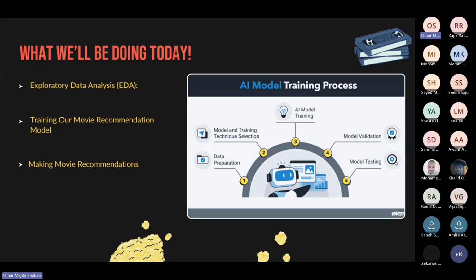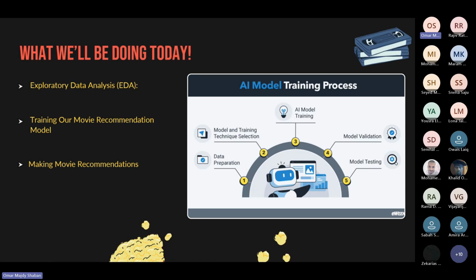We will be building a recommendation system from scratch. We will start first off with exploratory data analysis. We're going to explore the movie dataset and the ratings dataset. We have two datasets today to work on. We're going to understand the structure. This step also involves analyzing how many movies are available.